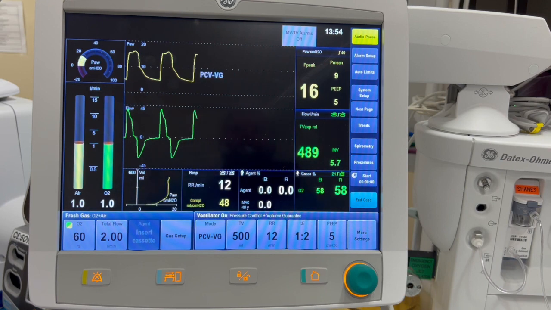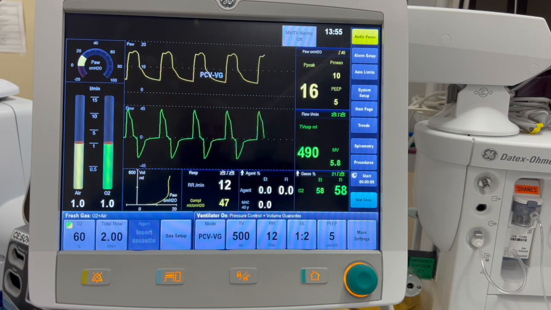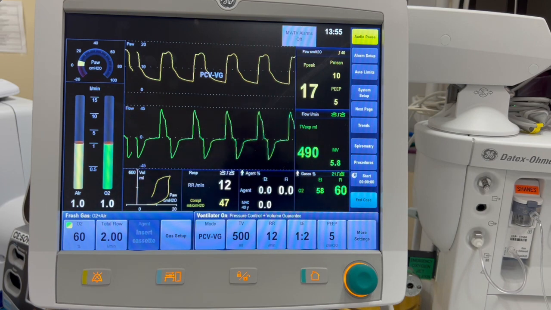If a high airway pressure alarm is activated, the ventilator will deliver a breath with a target pressure of 0.5 centimeters of water less than the previous breath. Volume guarantee allows the patient to get a set breath, but once the peak pressure is reached, the ventilator will alarm and deliver smaller tidal volume breaths until the peak falls below the alarm pressure setting.